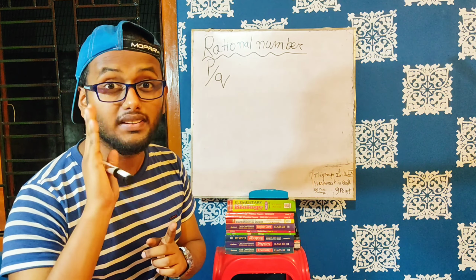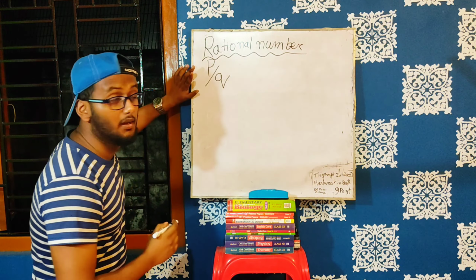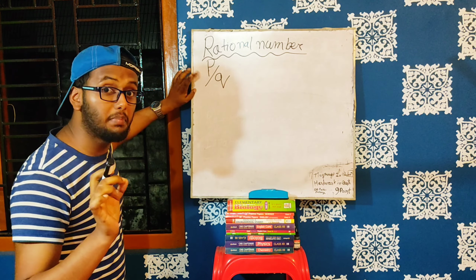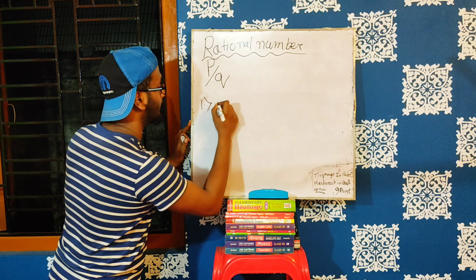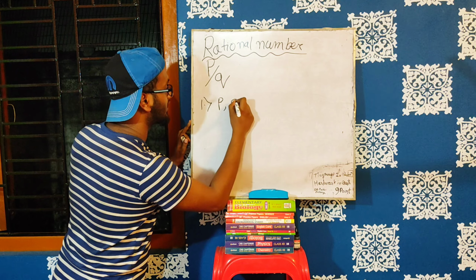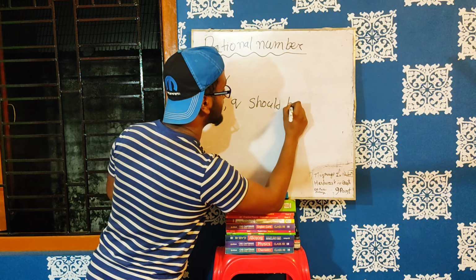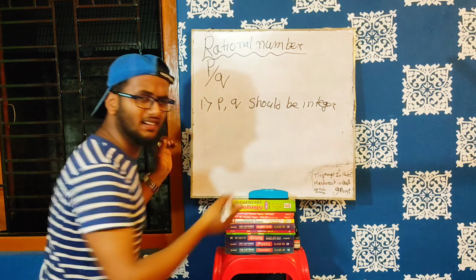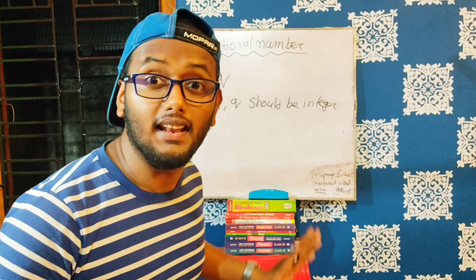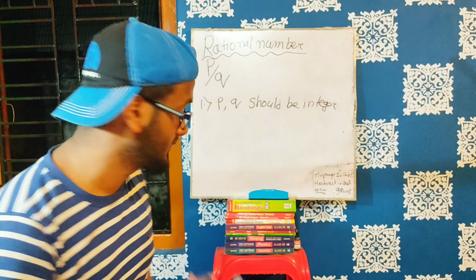Listen to me. I want to say some extra points on rational numbers. We know a rational number is in P by Q format. But point number 1, P and Q should be integers. Okay, this is a simple point, but the next point is very important. Listen to me very carefully.